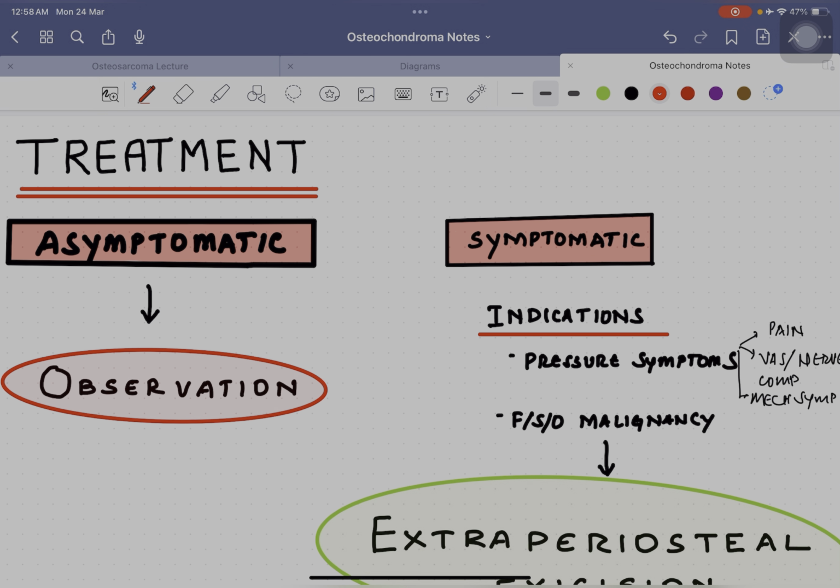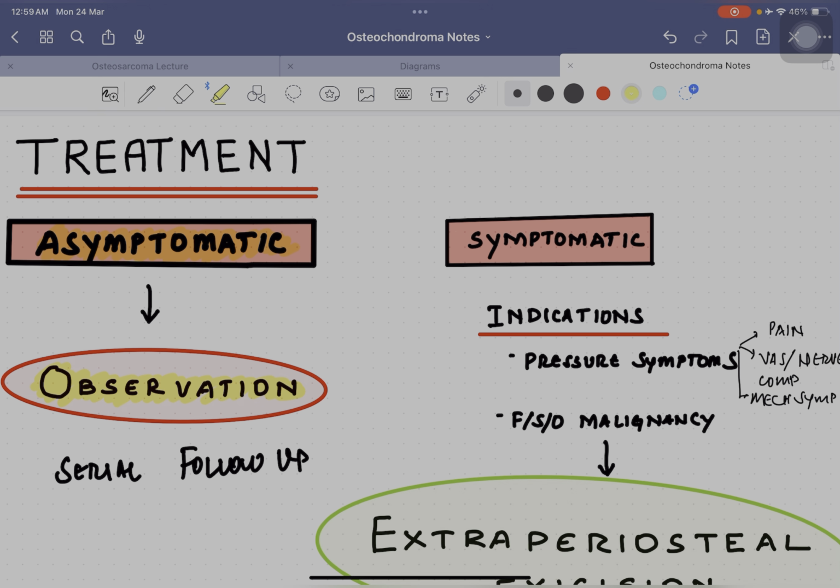So coming to the treatment part. If the patient is asymptomatic, because most patients are likely to be asymptomatic, they can be treated only by observation. No surgical treatment is necessary for these patients. You need to routinely follow up these patients, and serial follow-up is needed to look for any growth or any malignant changes.